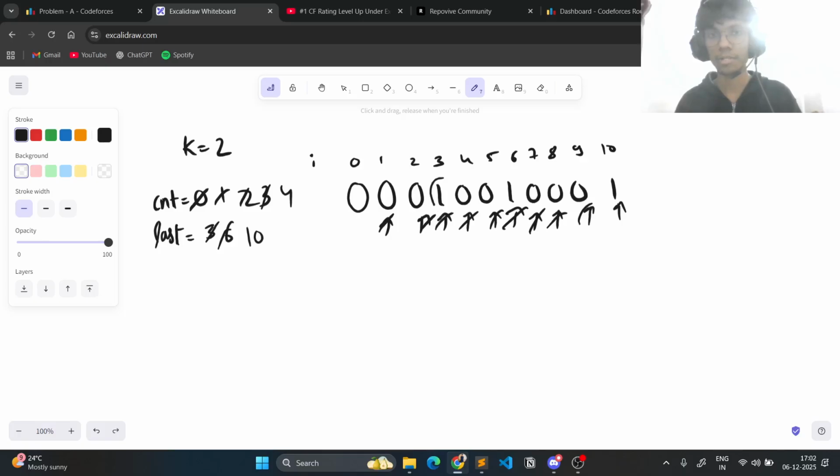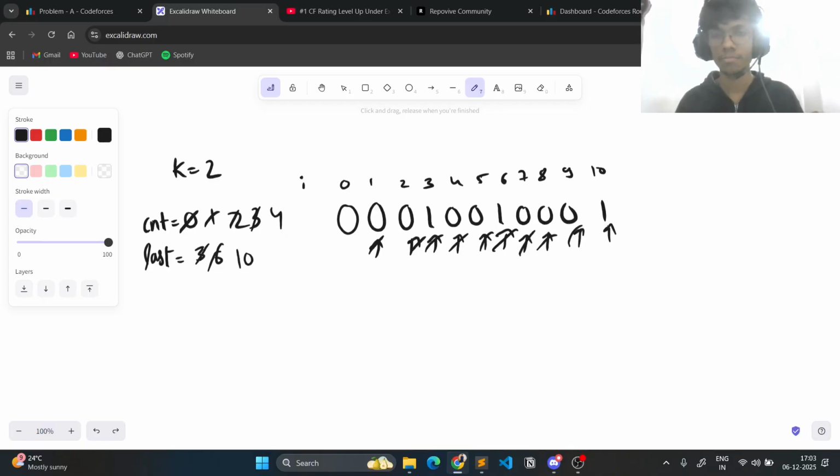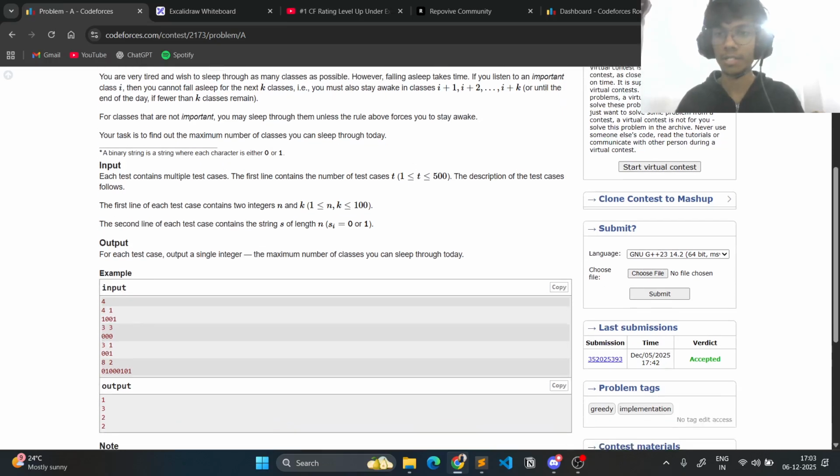as soon as you encounter a 1, you increment the ith pointer by k. But since k could be large, like something like 5, if you jump over this distance, 1 2 3 4 5, then it might happen that you may encounter some ones in between, so you'll have to handle this. But otherwise I think this is a nice simple approach. So yeah, that's pretty much it for the first problem.